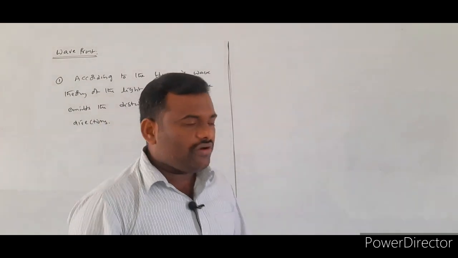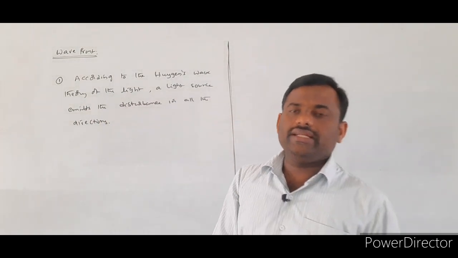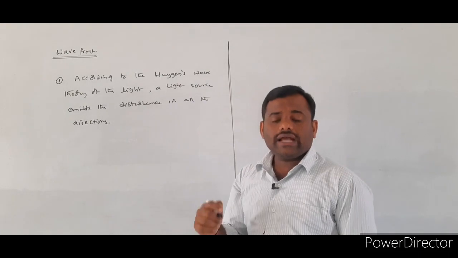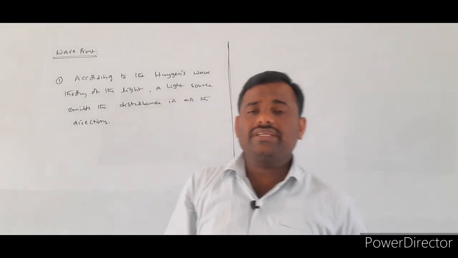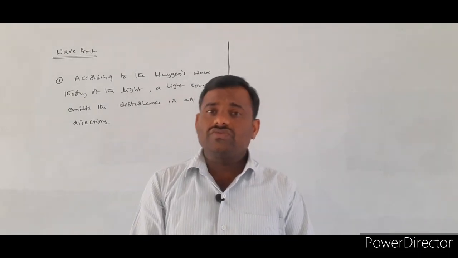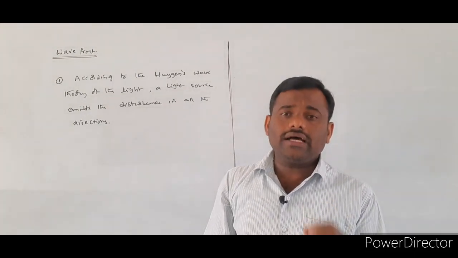To explain the wavefront, some assumptions are needed. In that, the first one is: according to the wave theory of light, if you consider any one light source, that light source will be emitting the disturbance in all directions.